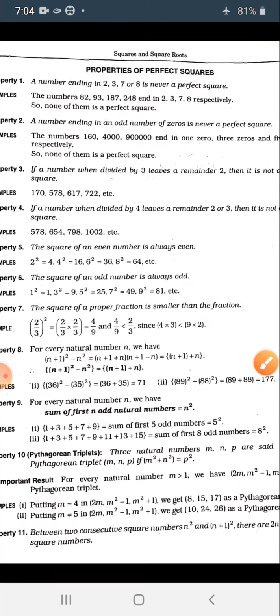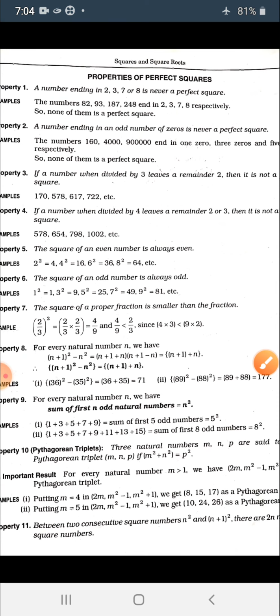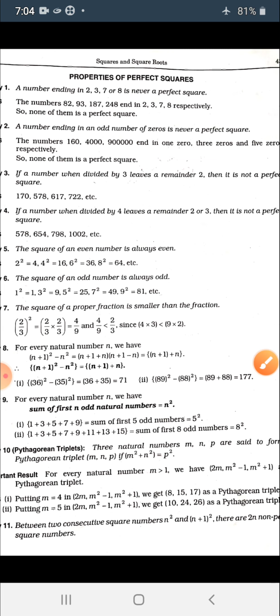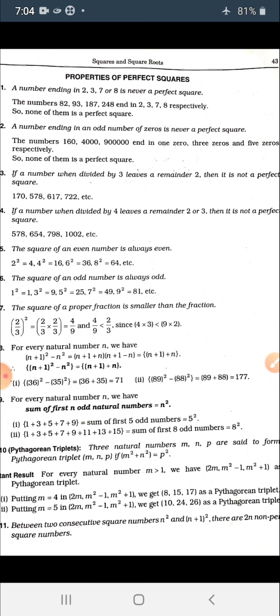Let's see the next property. A number ending in an odd number of zeros is never a perfect square. A number ending in an odd number of zeros will not be a perfect square. Let's see the examples. Odd numbers, you must be knowing, are 1, 3, 5, 7, and so on. The numbers which are not divisible by 2 are called the odd numbers.